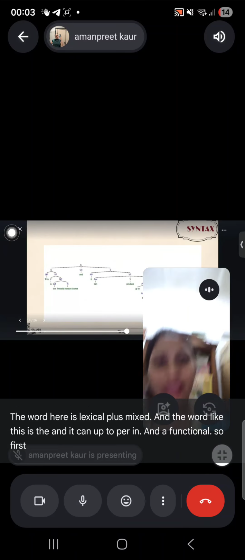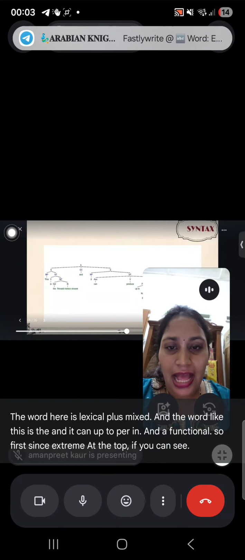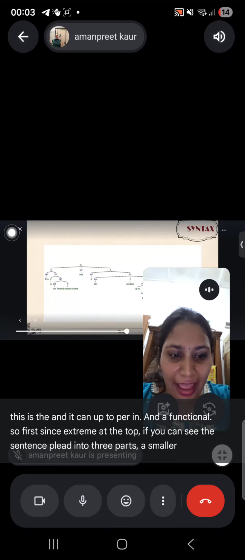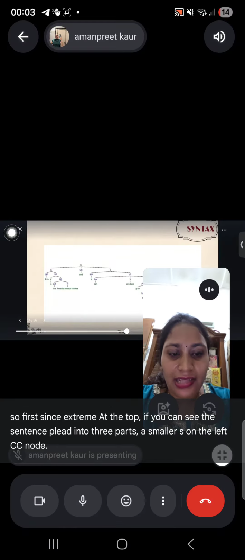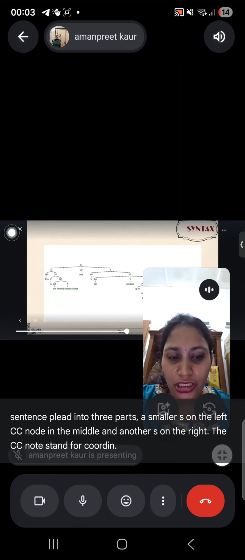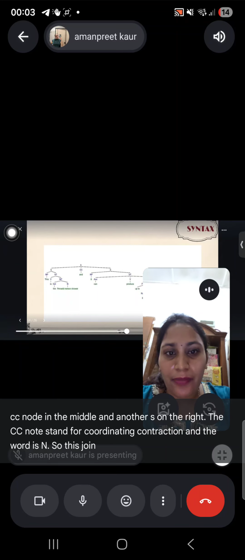For the syntax tree, at the top, as you can see, the sentence splits into three parts, with a smaller S on the left, a CC node in the middle, and another S on the right. The CC node stands for coordinating conjunction, and the word is and. So this joins the two independent clauses.